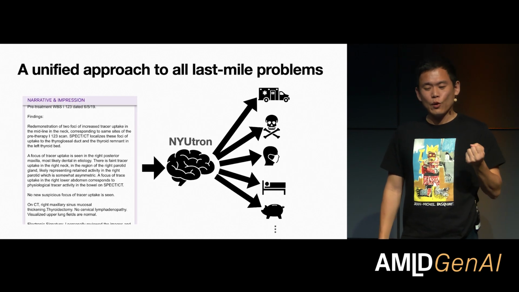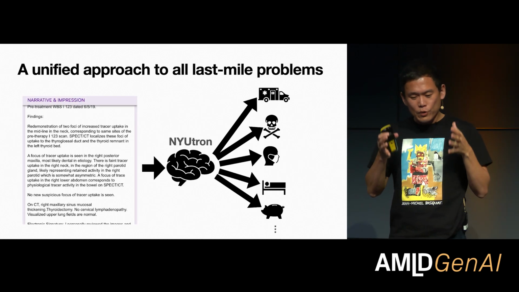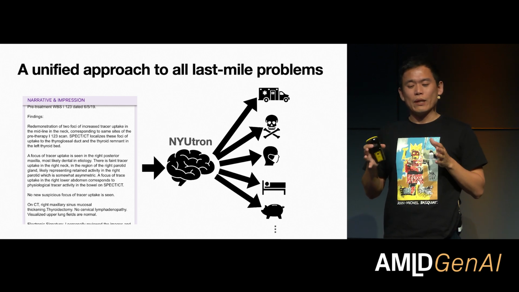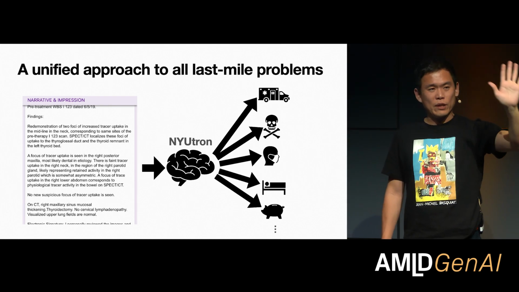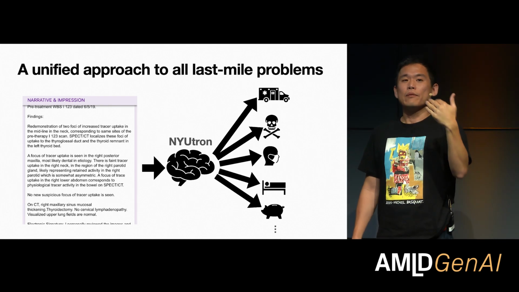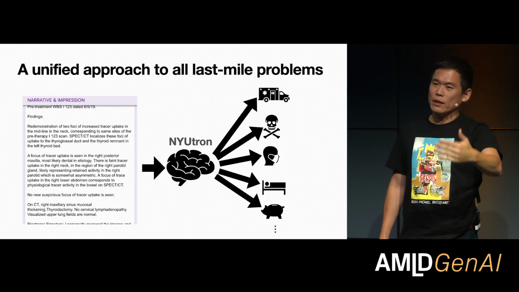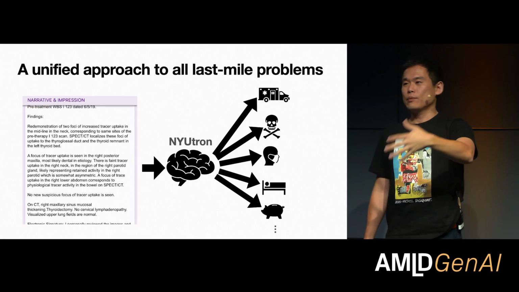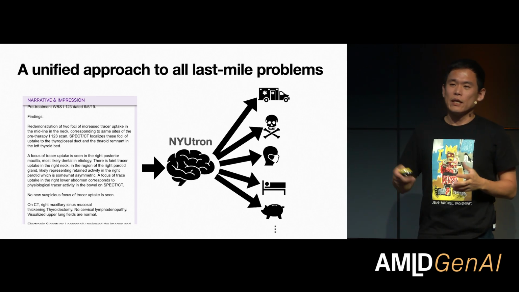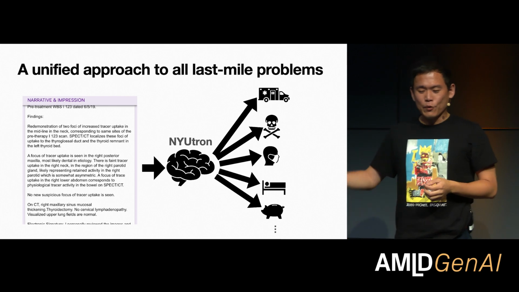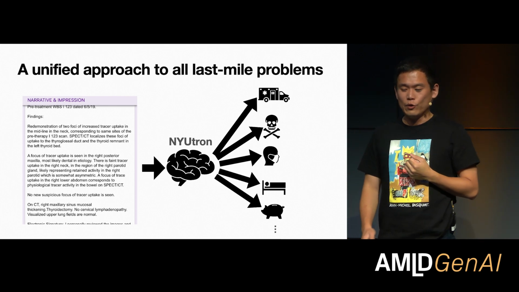So what we decided to go for was what we call a unified approach to all the so-called last mile problems. We start from the clinical notes, and then we build a language model that is able to read these clinical notes that are written in clinical language. Based on what it has read from the clinical notes, it's going to help us make predictions on all those different last mile problems. Thereby, it helps us make better decisions, which will help us optimize the resource allocation in the health system. And we call this language model that we have trained NYUTron.